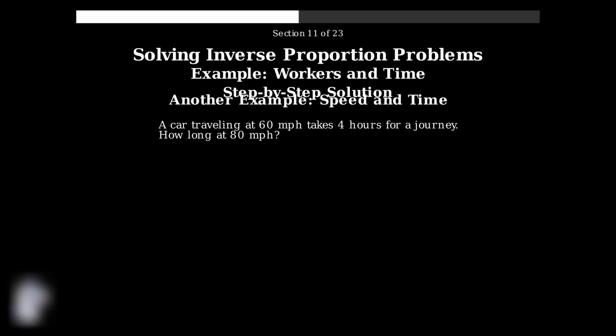A car traveling at 60 miles per hour takes 4 hours for a journey. How long would the same journey take at 80 miles per hour? Using the same method, 60 times 4 equals 80 times x. This gives us 240 equals 80x, so x equals 3 hours. Higher speed means less time needed.